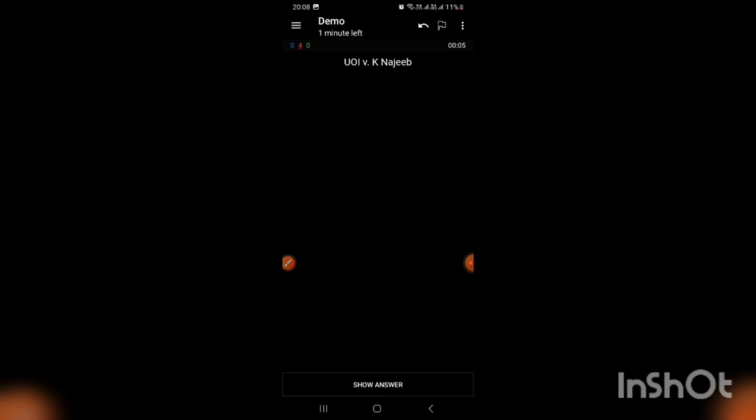Next we have Union of India versus K Najib case. This is a case relating to UAPA bail. In this case I think the Supreme Court held that bail can be granted under fundamental rights if the period of punishment has been breached. So again, as I have thought the answer, I'll check whether my answer is correct or not.